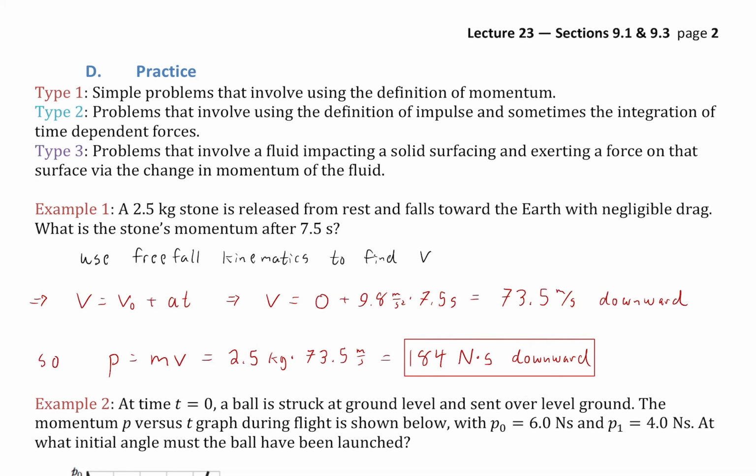We could have also defined it as negative j hat, but here we're just going to say it's downward. So it definitely has magnitude and direction. And there's its magnitude, 184 newton seconds.